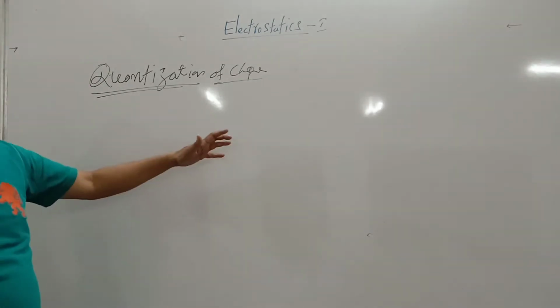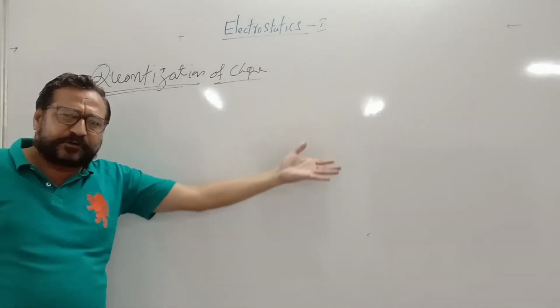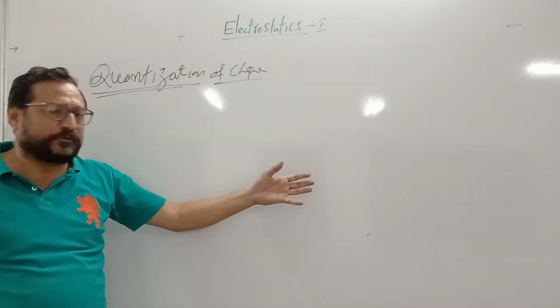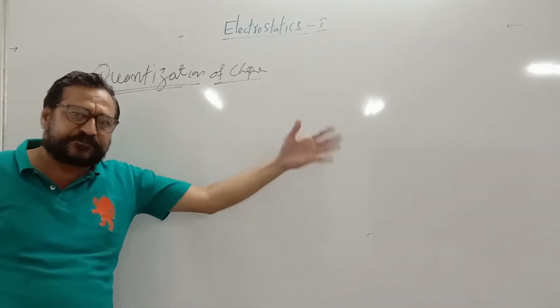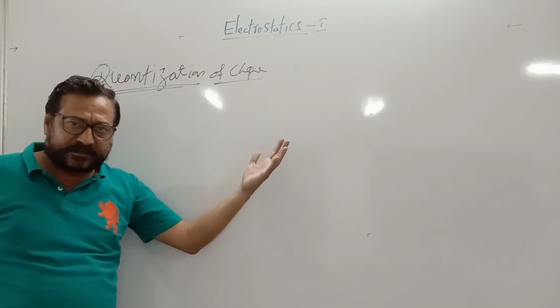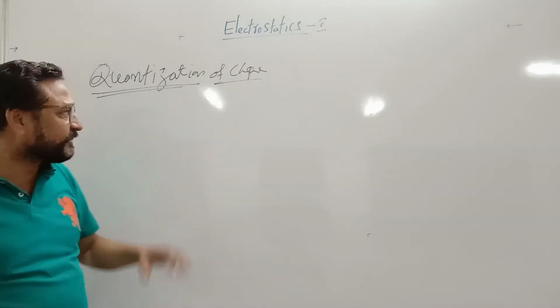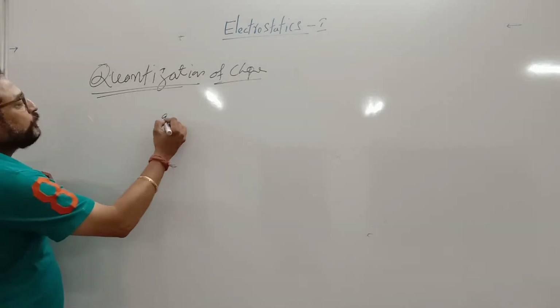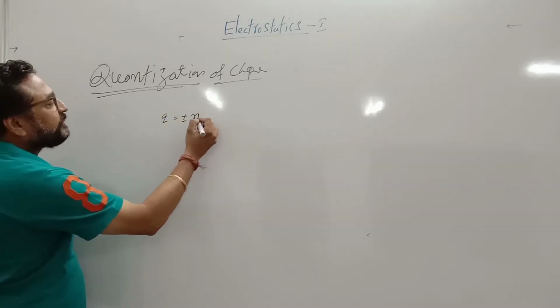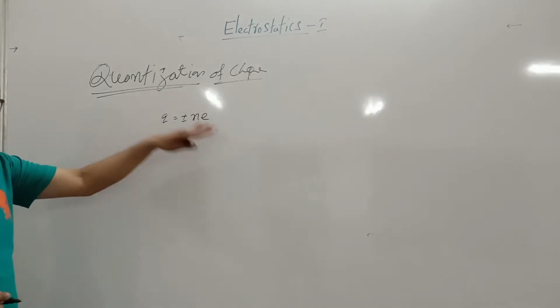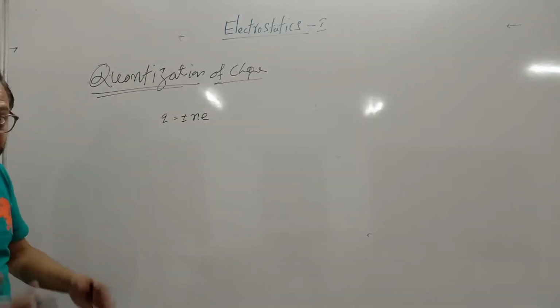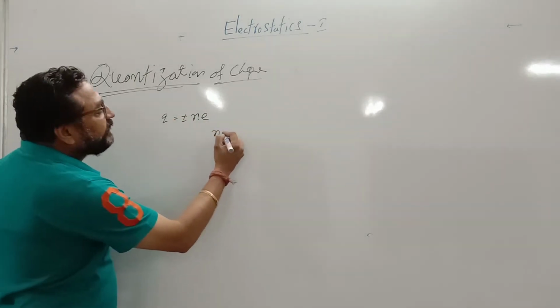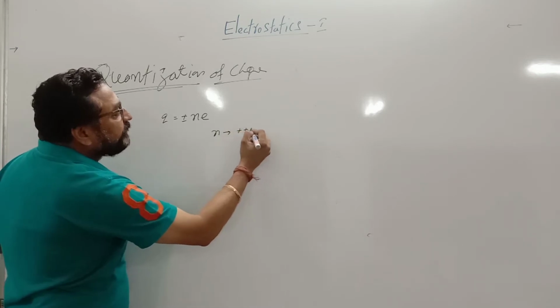That time I am saying, very simply, one electron is shifted, two electrons are shifted, therefore a whole number of electrons will be shifted from one body to another. In this condition, in the phenomenon of quantization, the concept is Q is equal to plus or minus NE. This is quantization. What do you mean by this concept? NE. That means N is a positive integer,